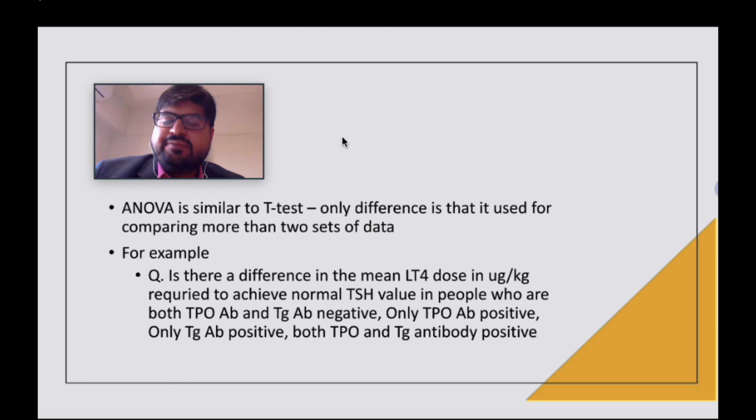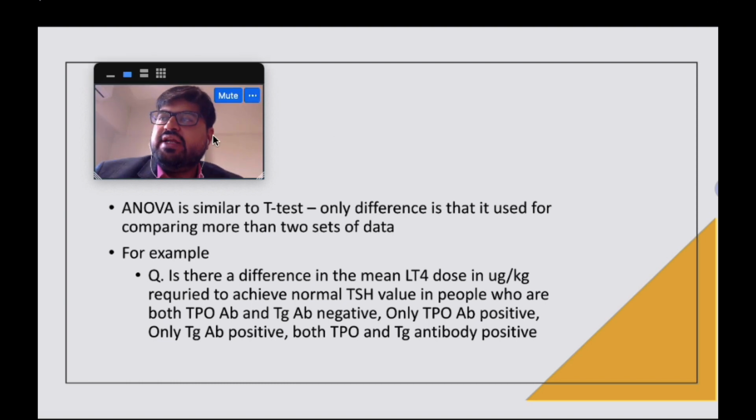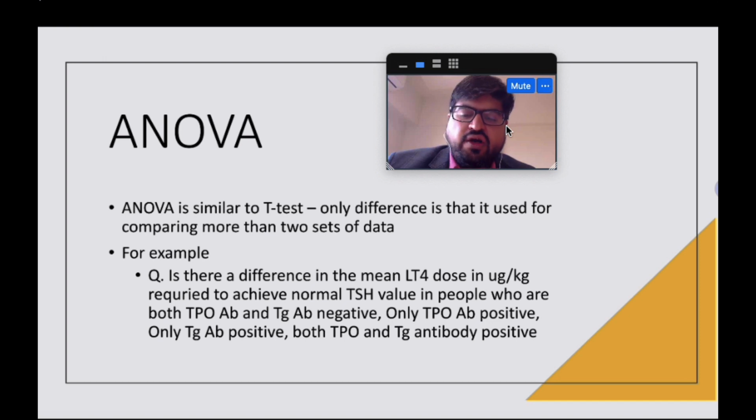Then you have ANOVA. ANOVA is very simple. ANOVA is similar to your unpaired t-test. Only thing is it is for more than 2 data sets, right? So again, to give you an example, I would say, is there a difference in the mean levothyroxine dose required to achieve normal TSH in people who are TPO positive and TG negative, TPO negative and TG positive, both TPO and TG positive or both TPO and TG negative.